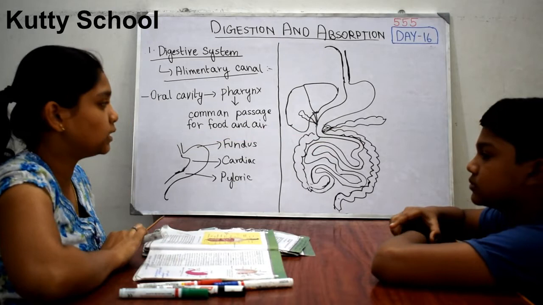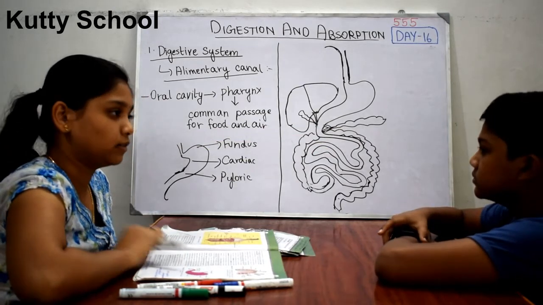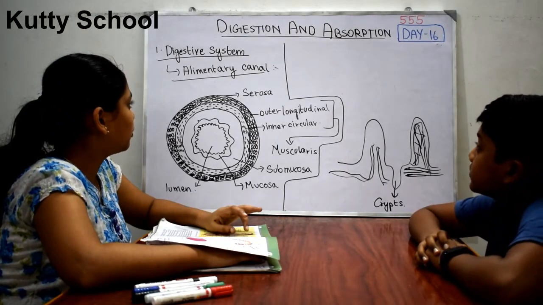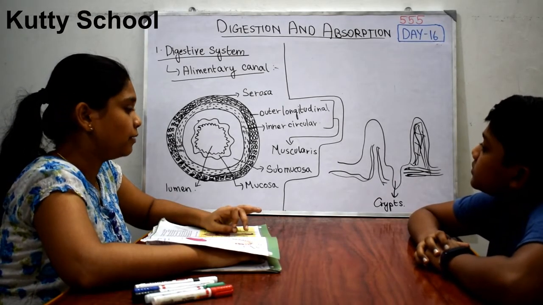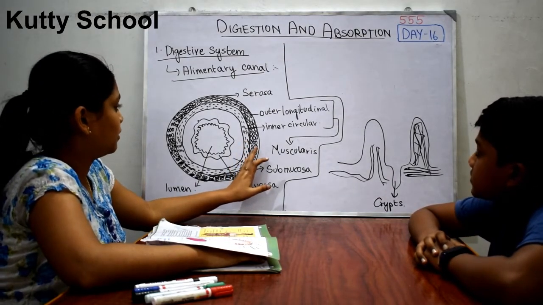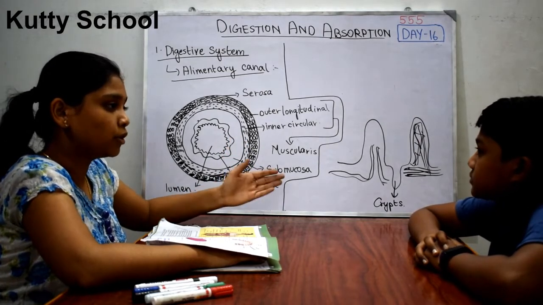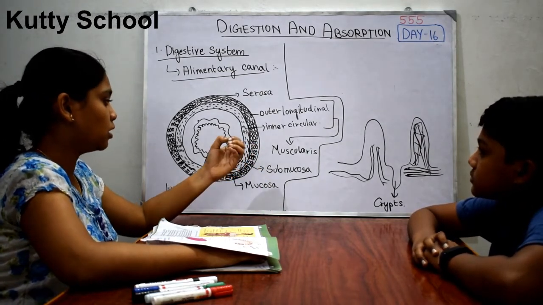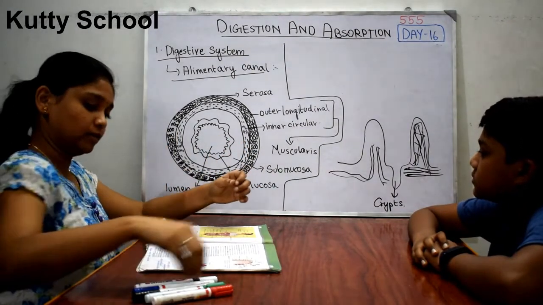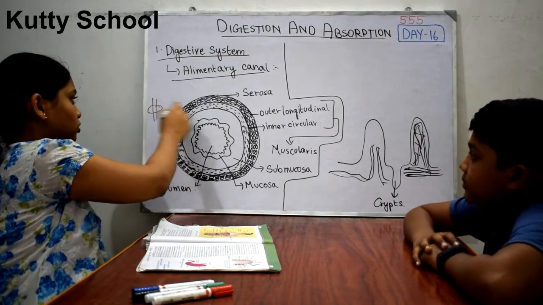Next we will see the different kinds of muscles present in the gut of the alimentary canal. So now we are going to see the muscles forming the alimentary canal. From the gut to the intestines there are 4 layers, from outer to inner, which constitute the food pipe that passes the food. So we are going to see the section of the food pipe here.